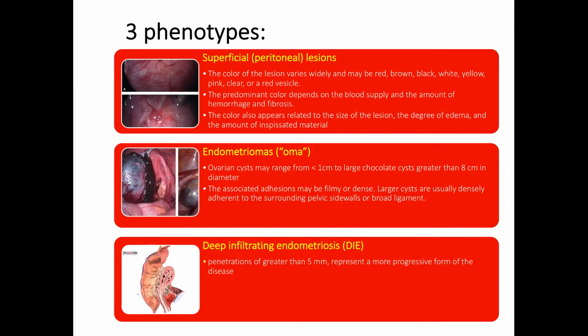Endometriomas, on the other hand, are ovarian cysts that may range anywhere between 1 cm to 8 cm or probably larger than 8 cm in diameter. The associated adhesions may be filmy or dense, and larger cysts are usually densely adherent to the surrounding pelvic sidewalls or broad ligament. The DIE, or the deep infiltrating endometriosis, are endometriotic implants with a penetration of greater than 5 millimeters and represent a more progressive or aggressive form of the disease.